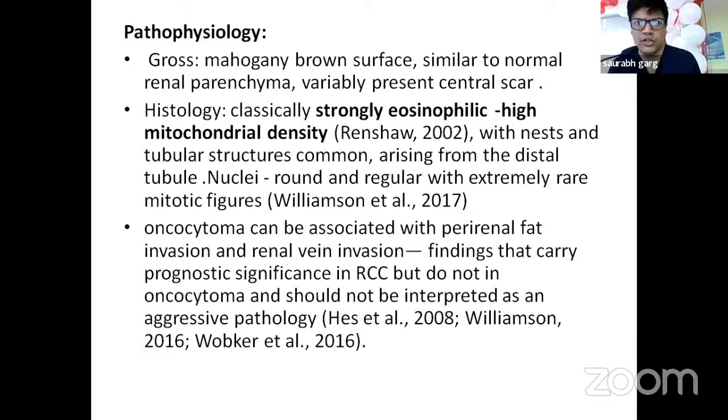In the pathophysiology, in the gross, the mahogany brown surface is seen, similar to renal parenchyma, and there can be a central scar present. Histology suggests strongly eosinophilic cytoplasm with high mitochondrial density. Oncocytomas can be associated with perinephric, perirenal fat invasion and renal vein invasion. They carry prognostic significance in RCC, but not in oncocytoma.